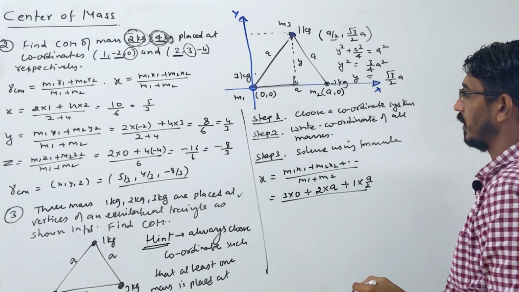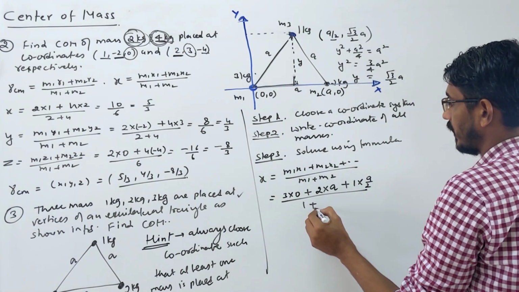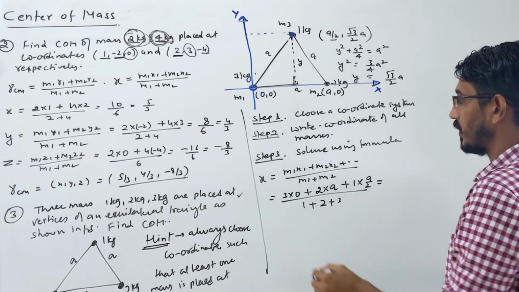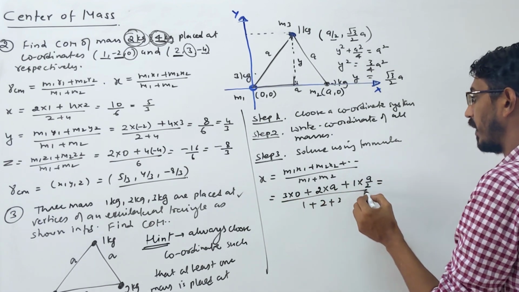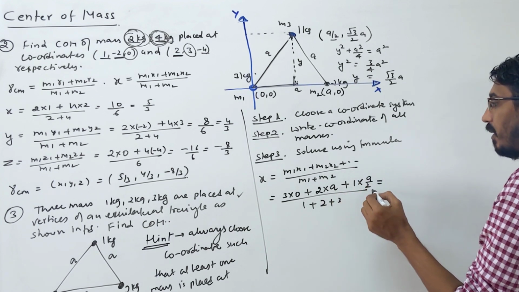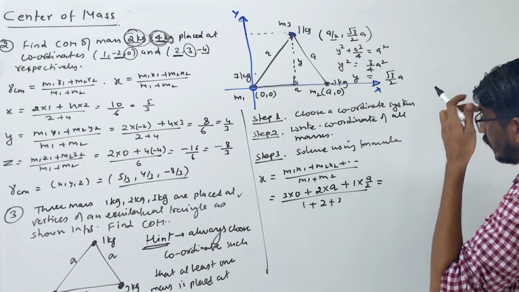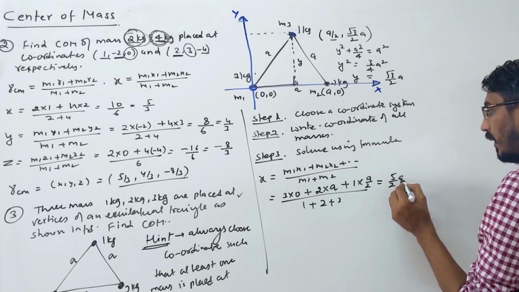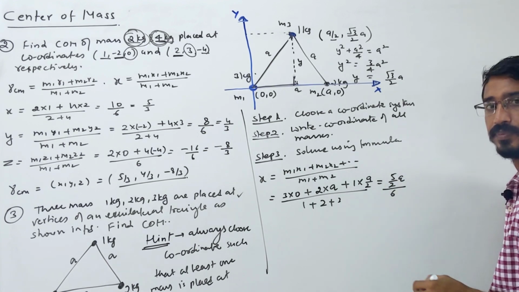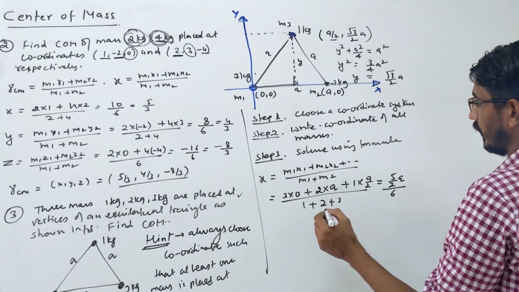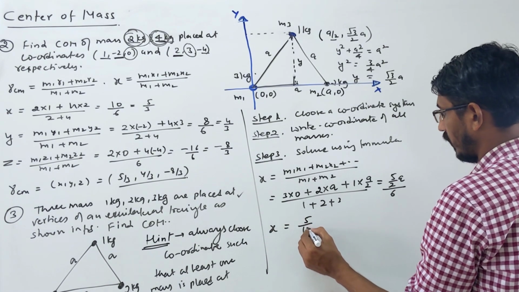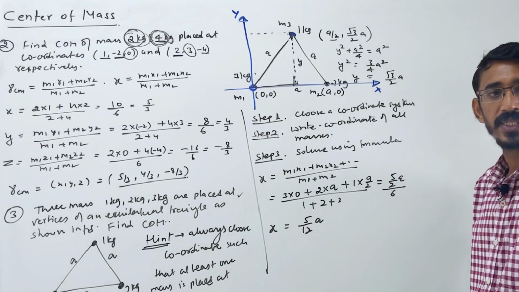By total mass. How much does the total mass become? 1 plus 2 plus 3, okay. So how much does this become? This is the 0 term, this is 2a, this is a by 2, right? 2a and a by 2 becomes 5 by 2 of a, divided by 6. Okay, so the x coordinate simply becomes 5 by 12 of a. This is your x coordinate.